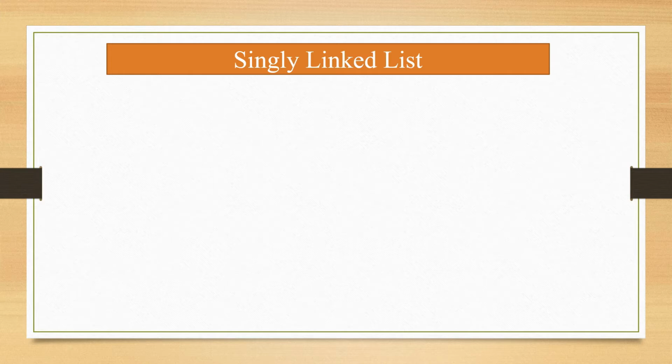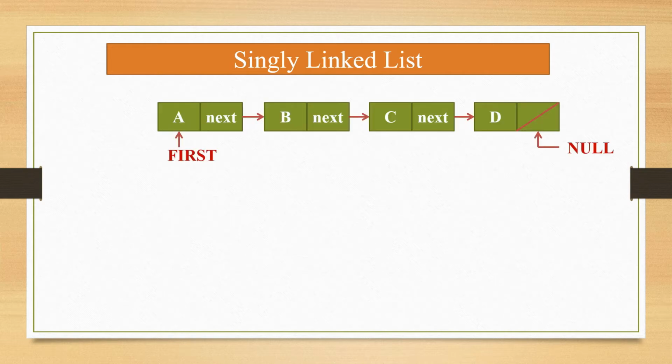A linked list is a collection of objects stored in a list form. A linked list is a sequence of items where every item is linked to the next. So basically a linked list has nodes, where each node contains two things, info and link. Here is the info part and this is the link part.